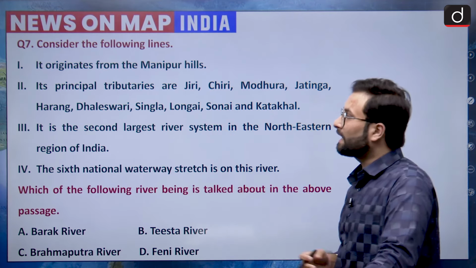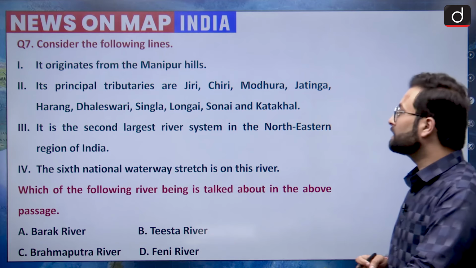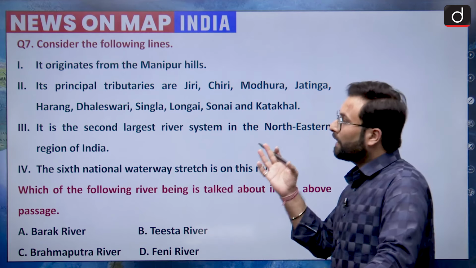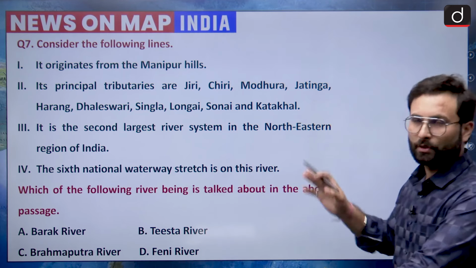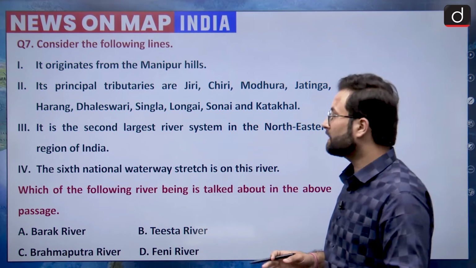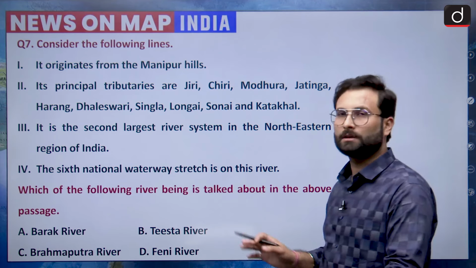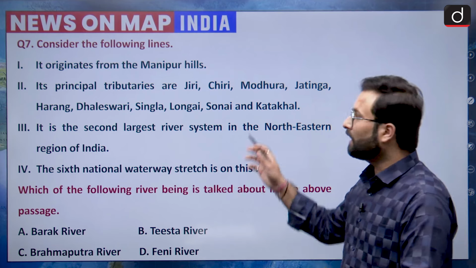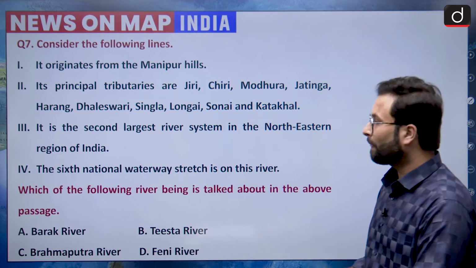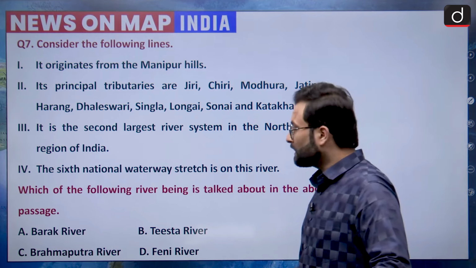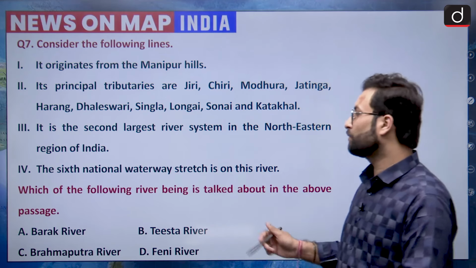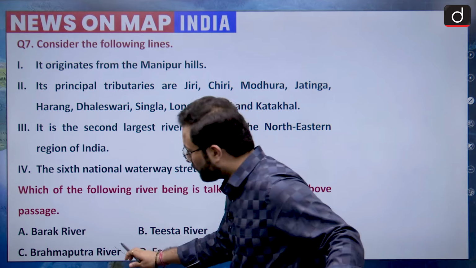Otherwise also, it is the second largest river system in the northeastern region of India. Largest is Brahmaputra, we know that. The second largest is this particular system. Now the 6th national waterway stretch is on this particular river. Which of the following rivers is being talked about in the above passage? Options are Barak River, Teesta River, Brahmaputra River and the Feni River. As I told you, Brahmaputra is the largest, so we can say that Brahmaputra is not your answer.